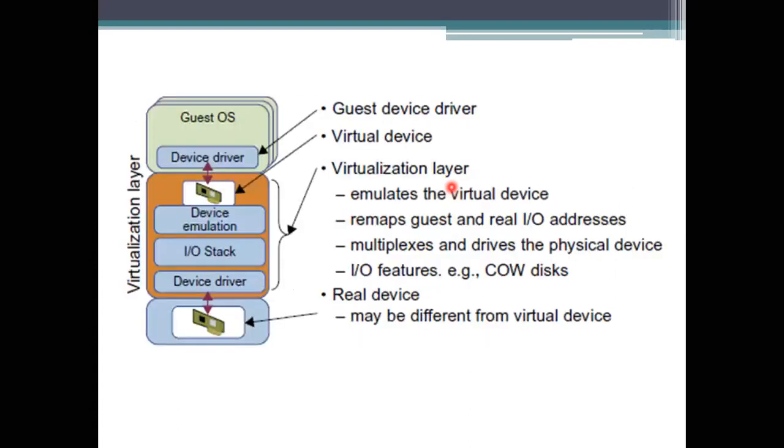If you see this diagram, the virtualization layer is specified in orange, then the guest operating system, and at last the real device. A hardware device is shared between the multiple virtual machines you are using here.